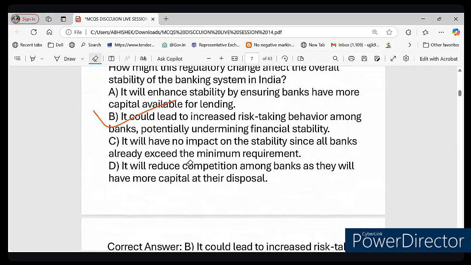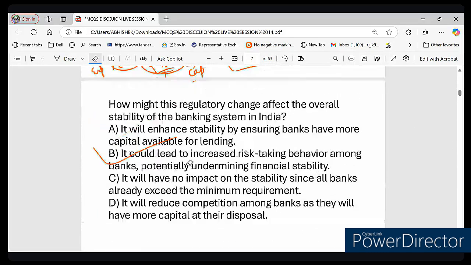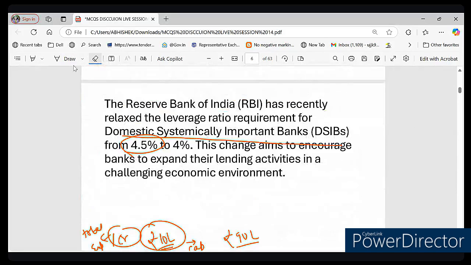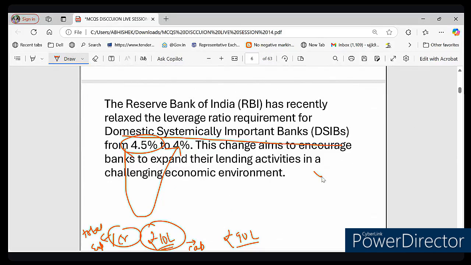And now, does this mean that the bank will automatically become unstable? Yes or no? Suppose we are reducing the leverage ratio from 4.5 to 4, does it mean that the bank will automatically become unstable? Obviously no, because risk is increasing, but it does not mean that the bank will fall immediately. They must be cautious, right?